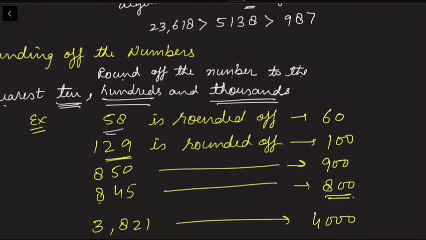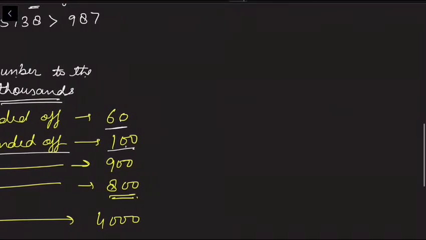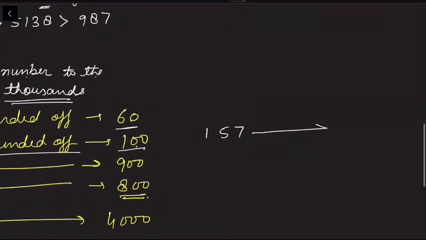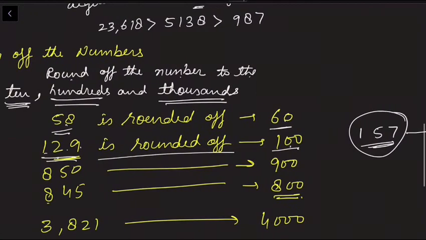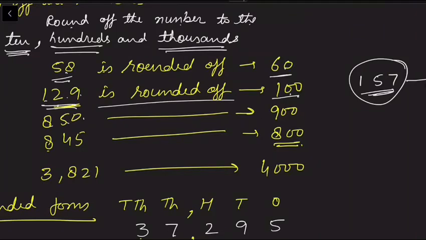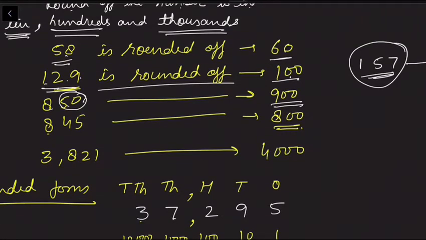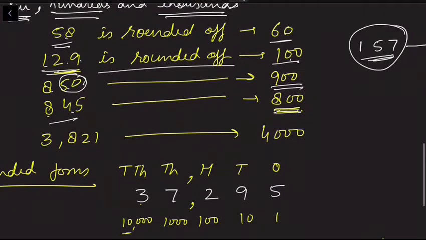For example, 58 is rounded to 60 because 60 is nearest to 58. 129 is rounded off as 100 because 100 is nearest to 129. 157 is rounded off to 200 because 200 is nearest to 157. 850 is rounded off as 900 because 50 is in the middle of 100, so we round it to the next hundred. 845 is rounded off as 800. 3,821 is rounded off as 4,000.